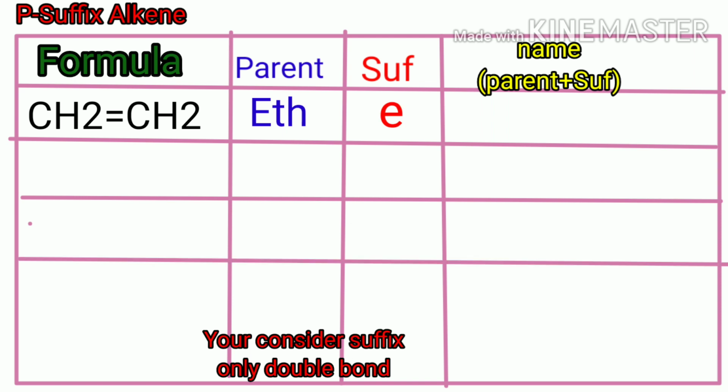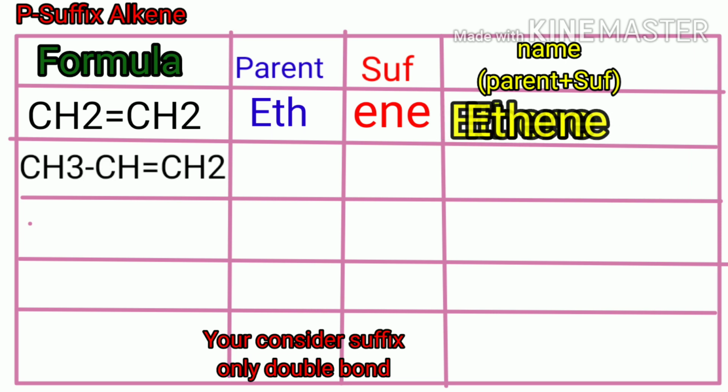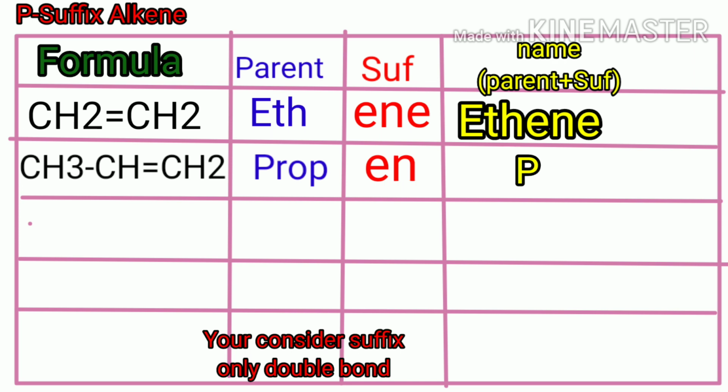The first one has the number of carbons 2, then the parent is eth, the suffix ene, so the name is ethene. The second one has the number of carbons 3, so parent prop, the suffix ene is added, so propene.